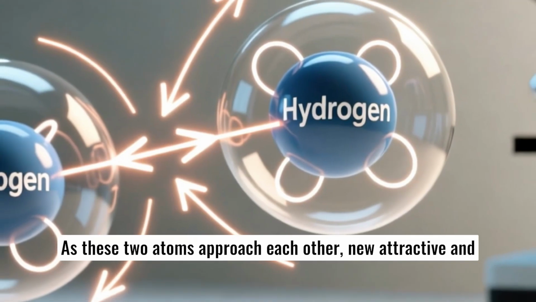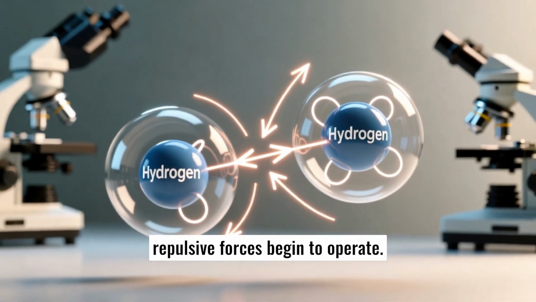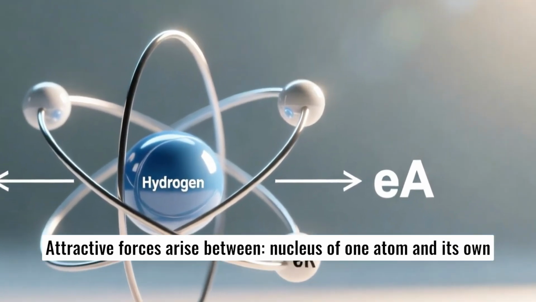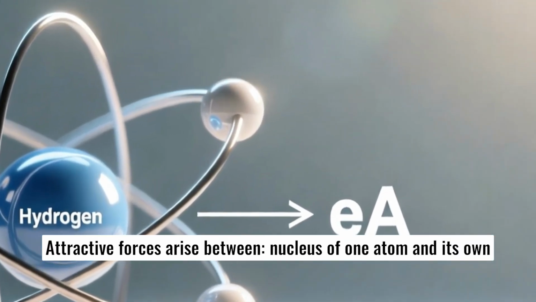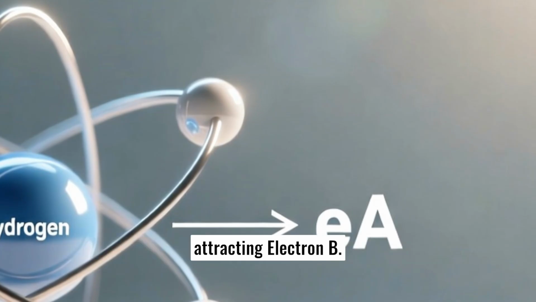As these 2 atoms approach each other, new attractive and repulsive forces begin to operate. Attractive forces arise between the nucleus of one atom and its own electron, that is, nucleus A attracting electron A and nucleus B attracting electron B.